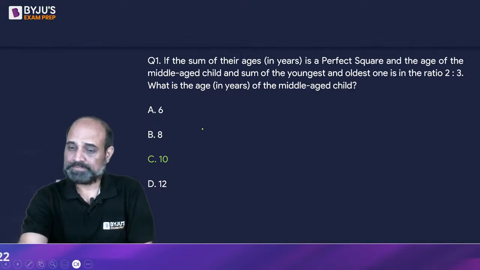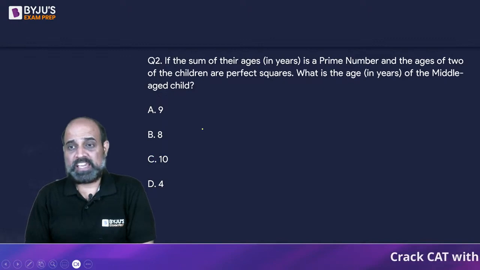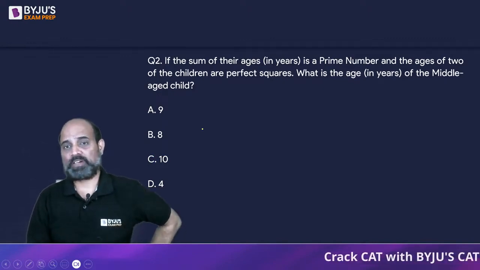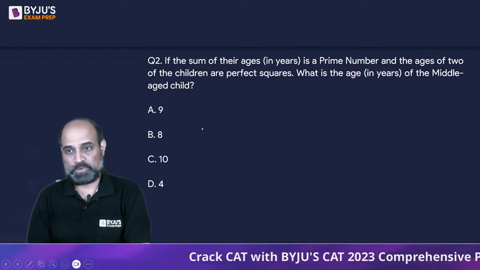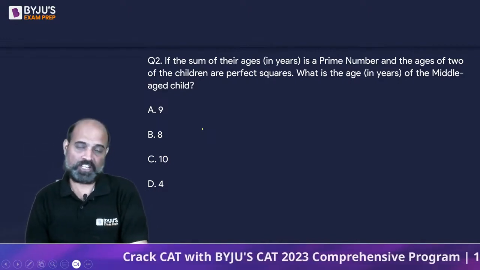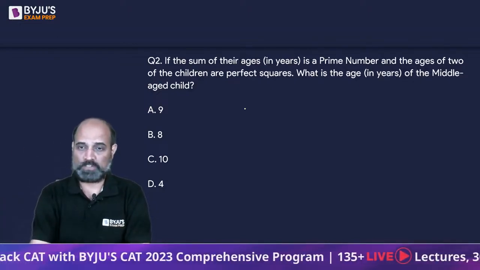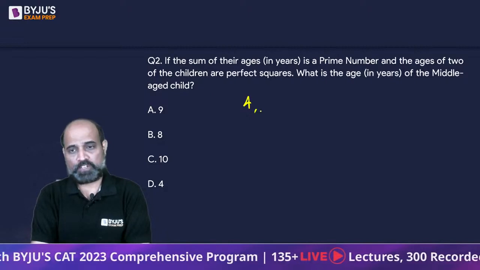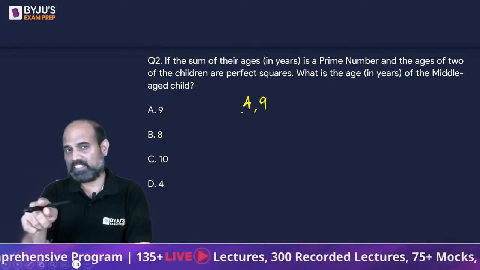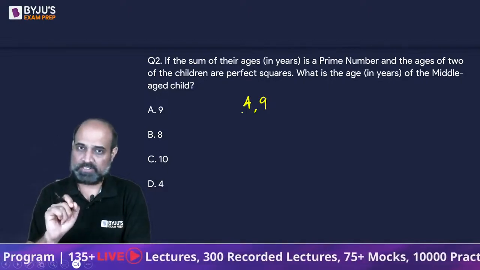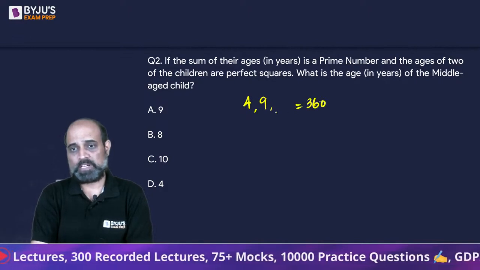Pretty simple. Okay, the next one. If the sum of their ages in years is a prime number and the ages of two of the children are perfect squares, what is the age of the middle-aged child? So the smallest perfect square above 2 years is 4. Next perfect square we have is 9. So that gives us 4 and 9. Now if you look at the product, it's 36 right now. We need the product to be 360 if we have to multiply the three numbers.